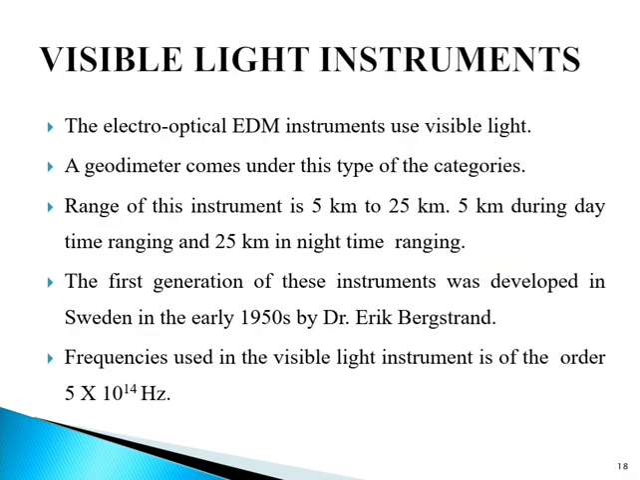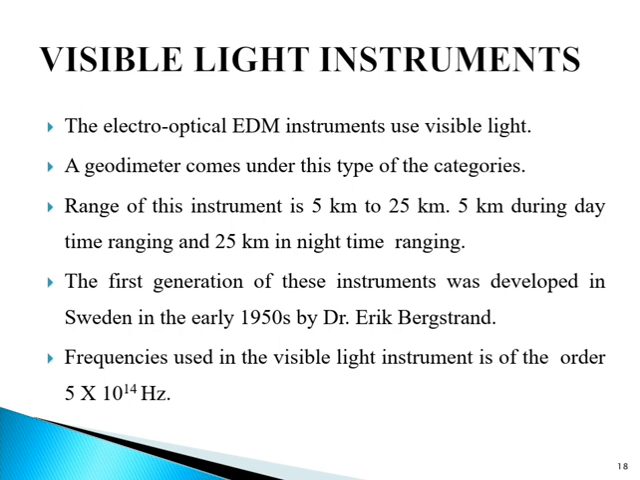Next is visible light instruments. The electro-optical EDM instruments use visible light waves as carrier waves. A geodimeter comes under this category of EDM instruments. This is medium range equipment with a range of up to 25 km. The range is about 5 km during the day and can go up to 25 km at night. Medium range equipment has an accuracy of plus or minus 5 mm to 1 mm per kilometer.